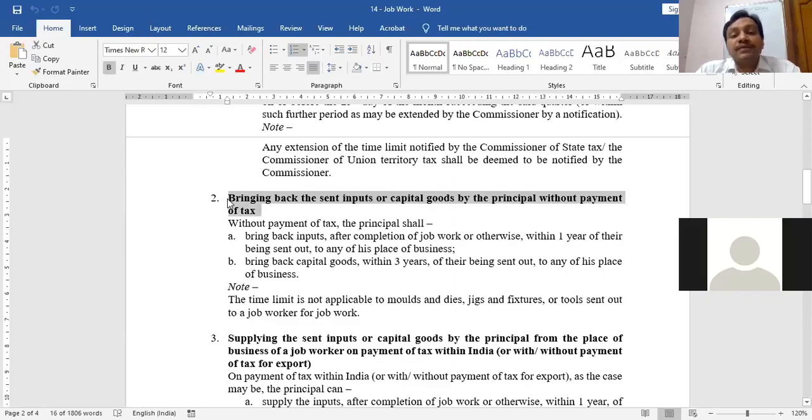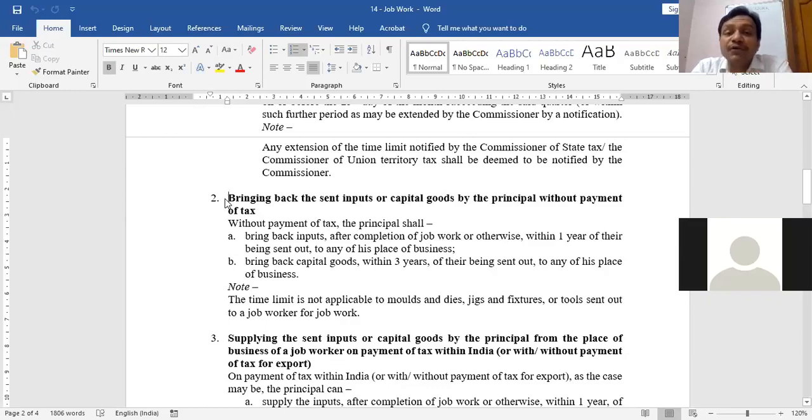Now these inputs and machineries are with the job worker. After the work is over, the job worker will send this back to the principal, and the job worker is also not required to pay any tax on this supply from the job worker to the principal. So this is also without payment of tax.